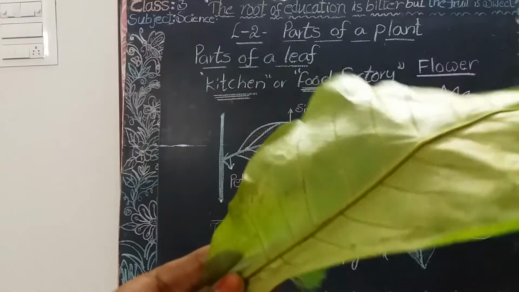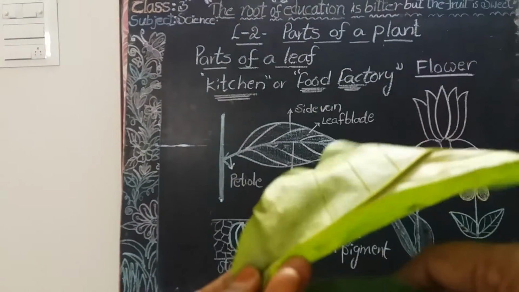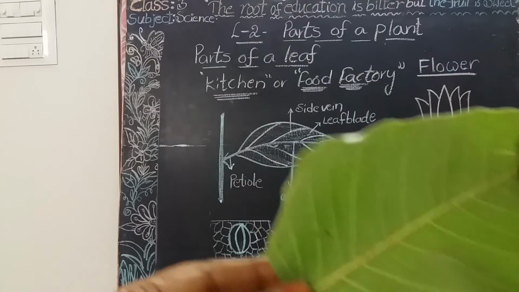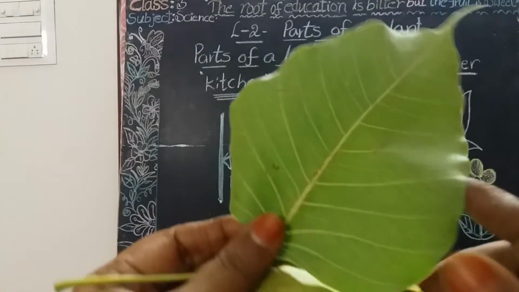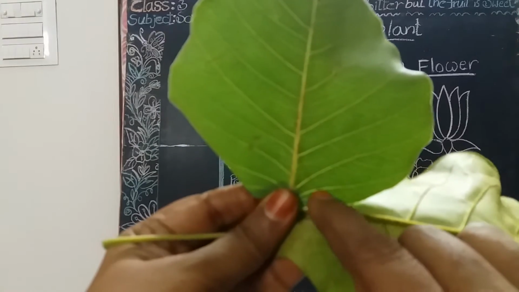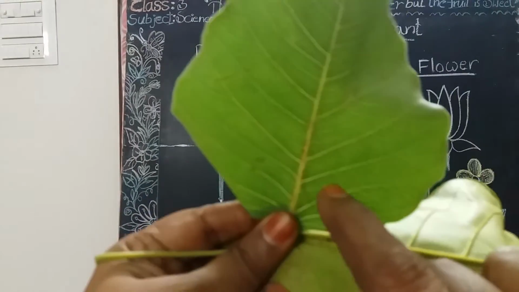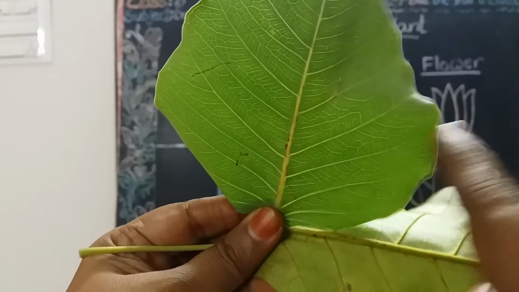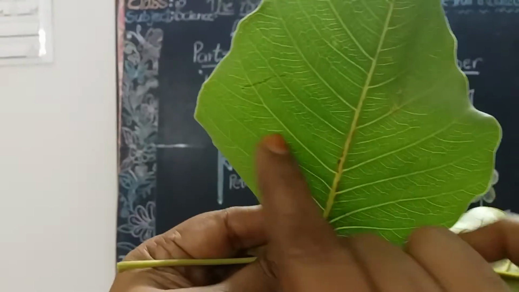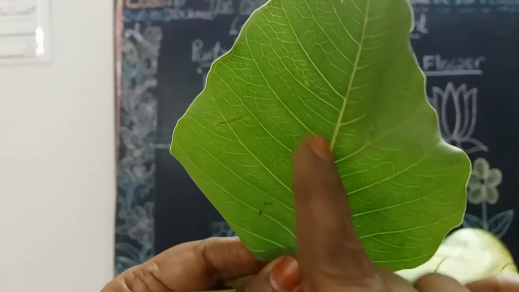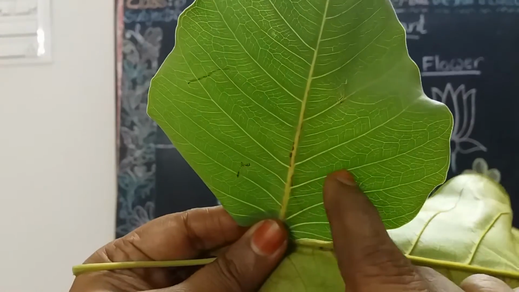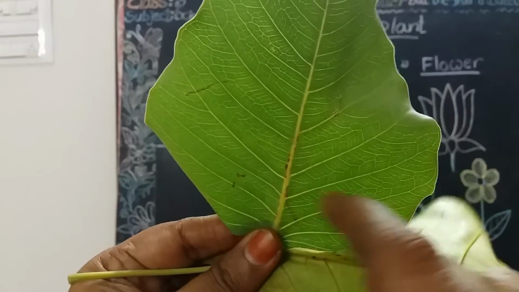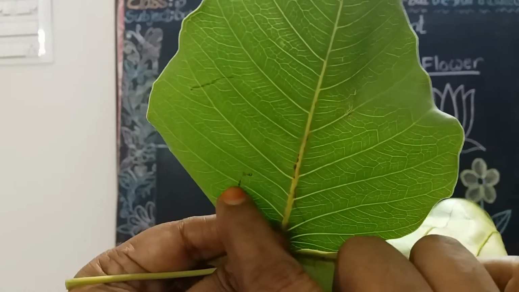Okay, from the midrib, see here, this peepal leaf. From the midrib, this side and this side, lines are there, no, children? This side some lines arise from the midrib, and this side also some small lines arise from the midrib. Those are called side veins.